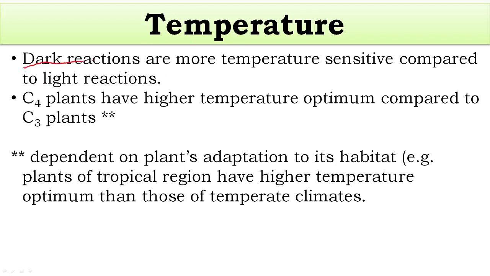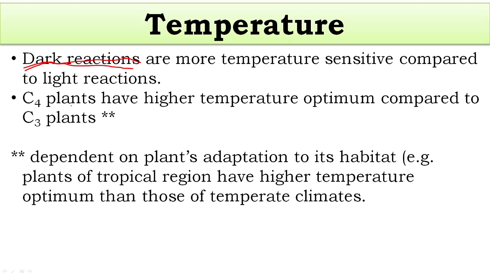In dark reactions, enzymatic actions are involved. Right, so dark reactions are more temperature sensitive compared to light reactions. With temperature fluctuation, enzyme activity in the dark reaction is affected. Again, between C3 and C4 plants, C4 plants have got higher temperature optimum compared to C3 plants.